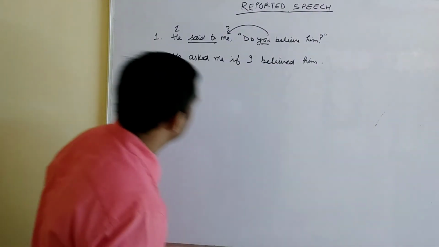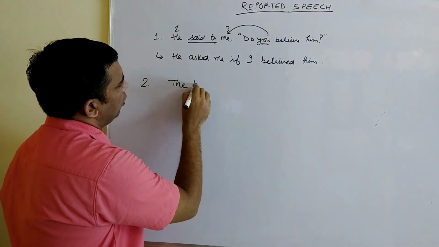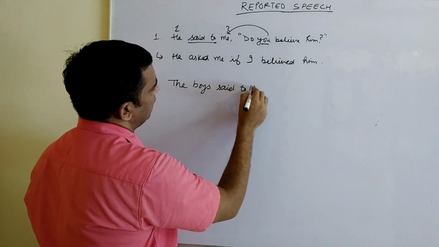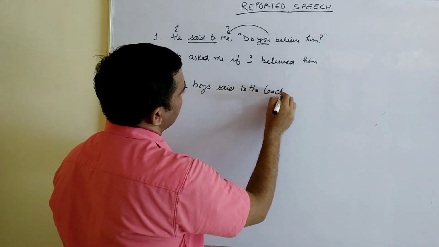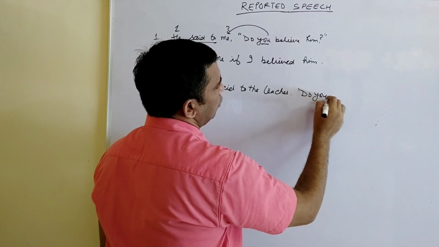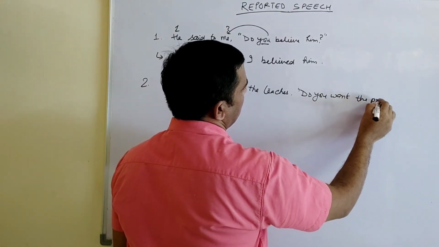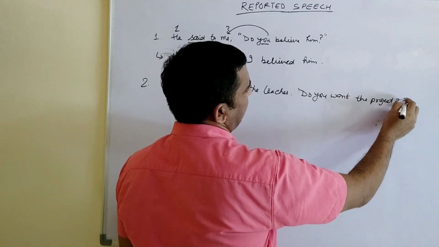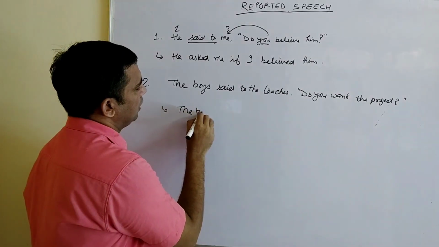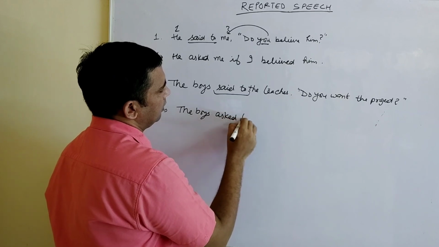I'm doing another sentence, number two. The boys said to the teacher, "Do you want the project?" Changing it now, "the boys said to" will change into "asked the teacher."